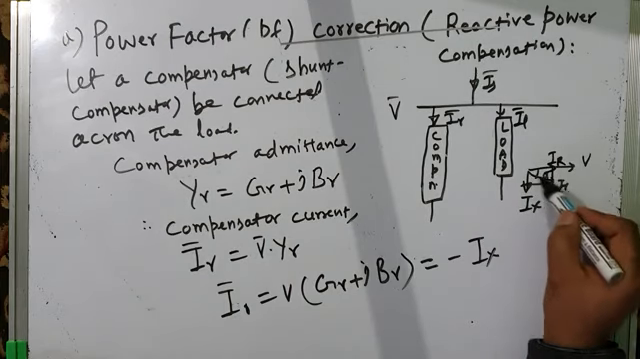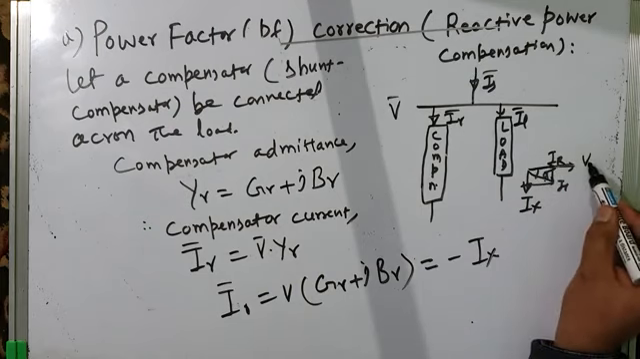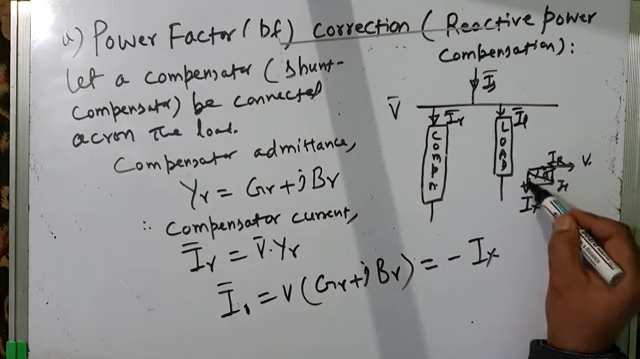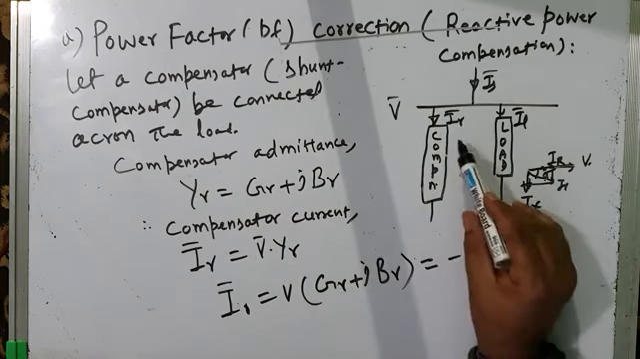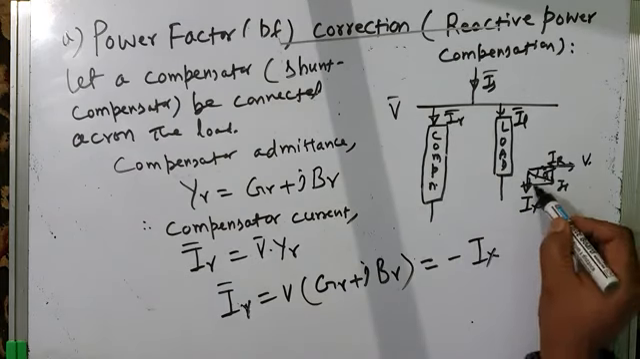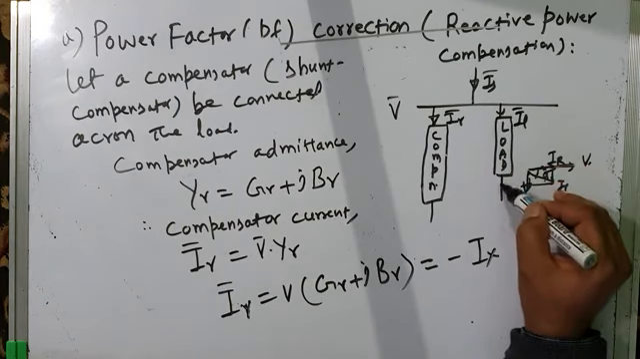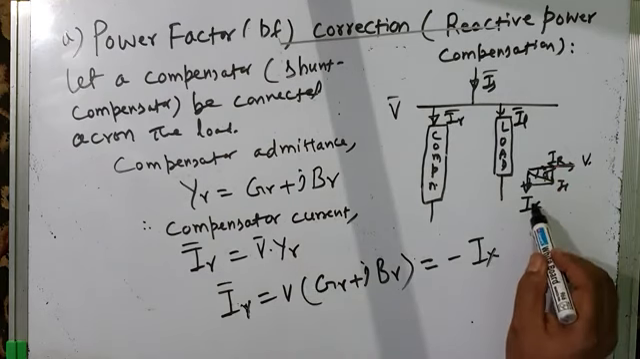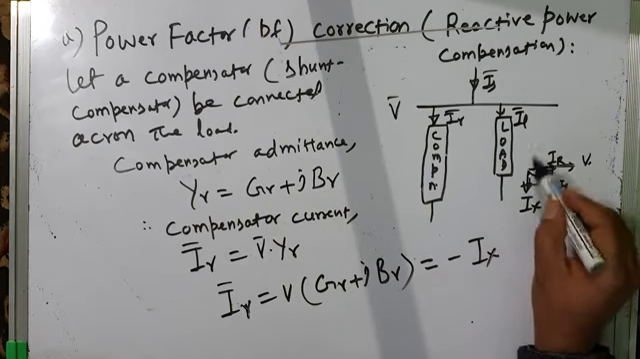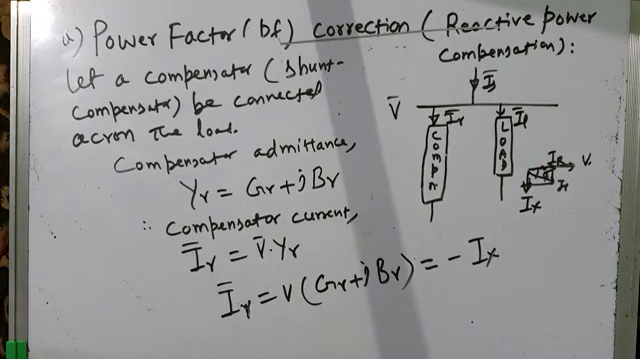Which component actually causes the current IL to lag behind the voltage? It is not the in phase component, because the in phase component is in phase with the voltage. It is the quadrature component which we have to compensate. So therefore this compensator is to be designed in such a way that it draws a current I gamma which is equal to minus Ix. That means if this is plus Ix, the reactive component of current drawn by the load, this compensator should draw a current minus Ix which is equal and opposite, so that the two currents cancel out each other and the net current is only the resistive component of current in the system.